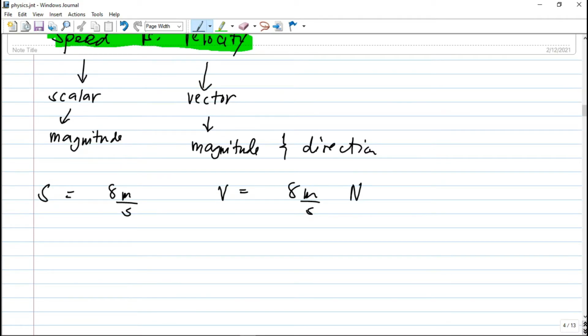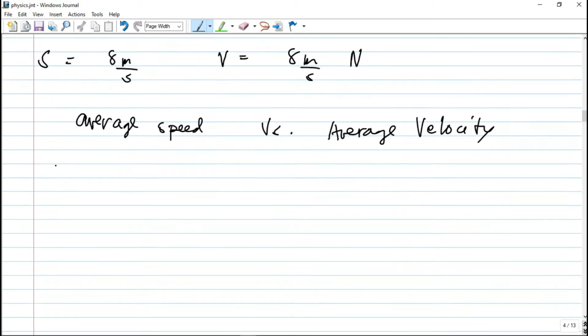Now, ano naman yung difference between the average speed versus we have here average velocity? Average speed, so average speed is just your distance with respect to time. Okay, so distance divided by time. But average velocity, guys, average velocity is your displacement divided by that time to actually cover that displacement.